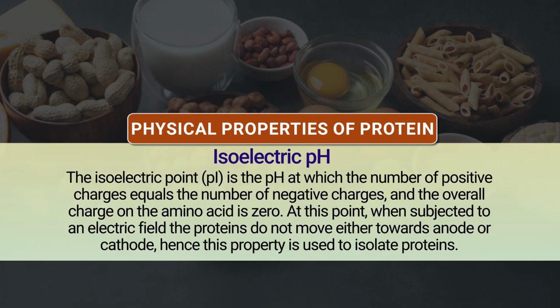Then we will come to another important property, that is isoelectric pH. The isoelectric pH is the pH at which the number of positive charges equals the number of negative charges and the overall charge on the amino acid is 0. At this point, when subjected to an electric field, protein does not move towards either the anode or the cathode. Hence, this property is used to isolate the protein.